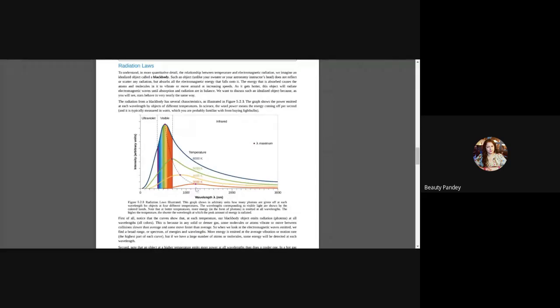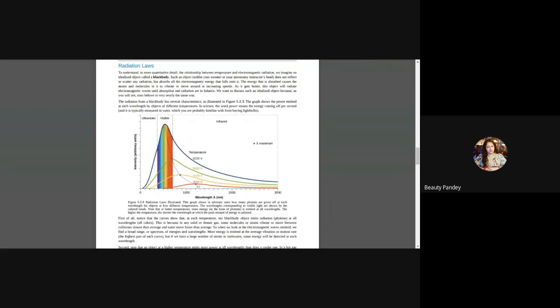Now focus that at 3000K, the peak is somewhere around 1300. Whereas at 4000K, the peak is somewhere around 900 nanometers. And at 5000K, the peak is somewhere around 600 nanometers, right? And at 6000K, the peak is somewhere around 500 nanometers. You can see what I am trying to say.